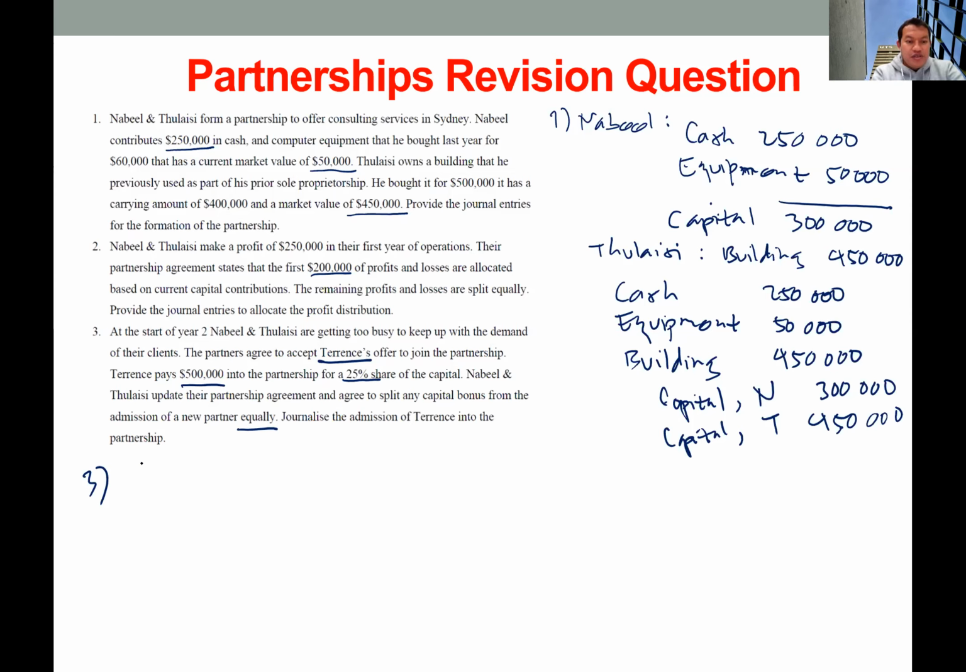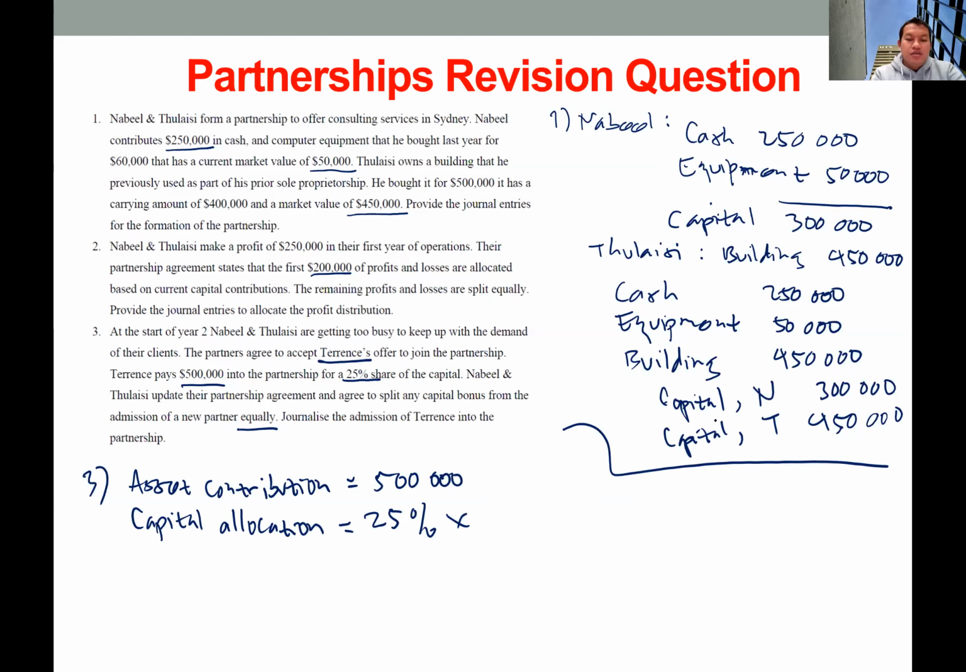So we can identify from the question that the asset contribution of Terence is 500,000. Okay, and then 25% share of capital. So the capital allocation is 25% from total capital.